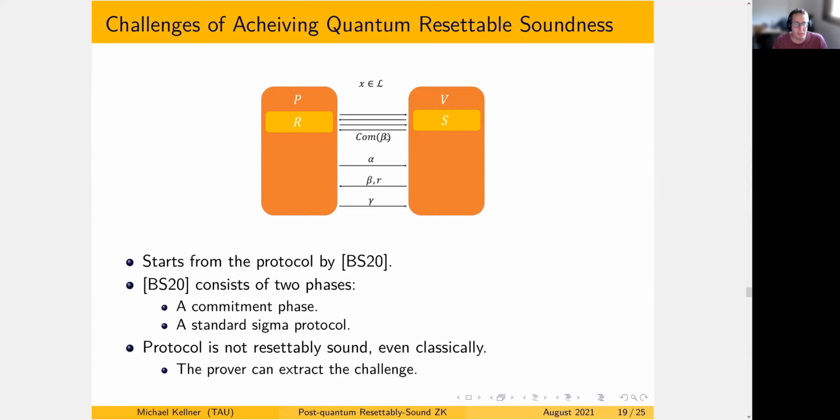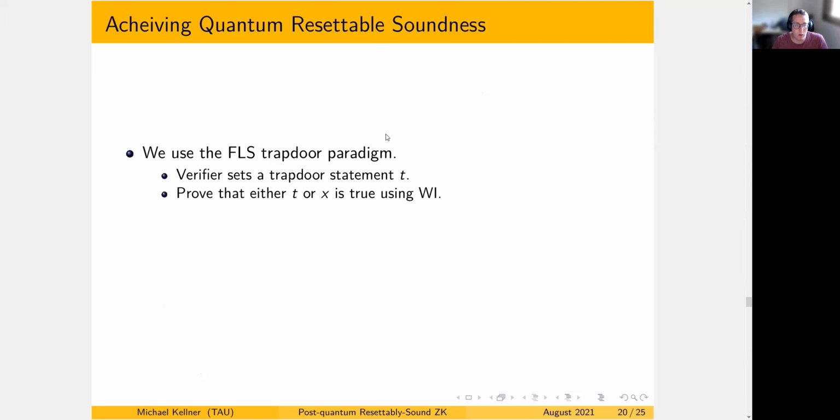So we need to first think about how we transform it to a classical resettably-sound protocol, and then discuss how we do this quantumly. The way this is done in the classical world is the use of the Feige-Lapidot-Shamir paradigm, which has the following stages. In the first stage, the verifier sets a trapdoor statement T, and in the second stage, the prover has to prove that either T or X is true using a witness indistinguishable argument.